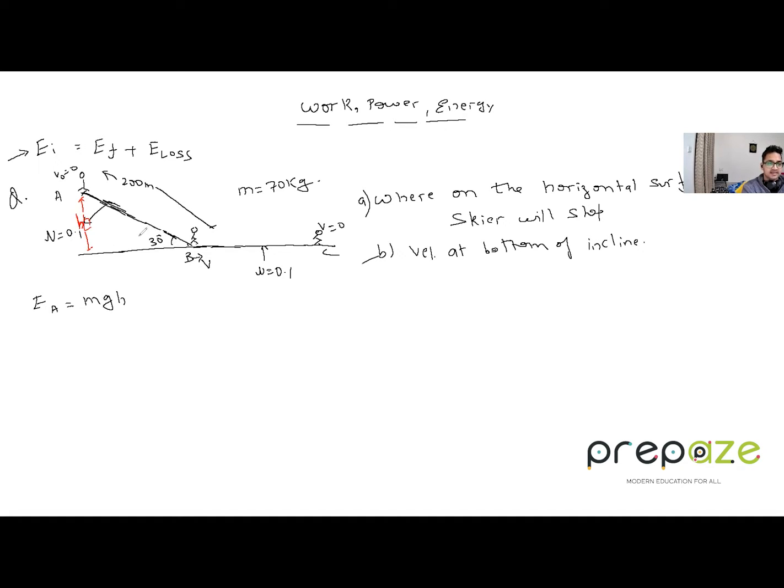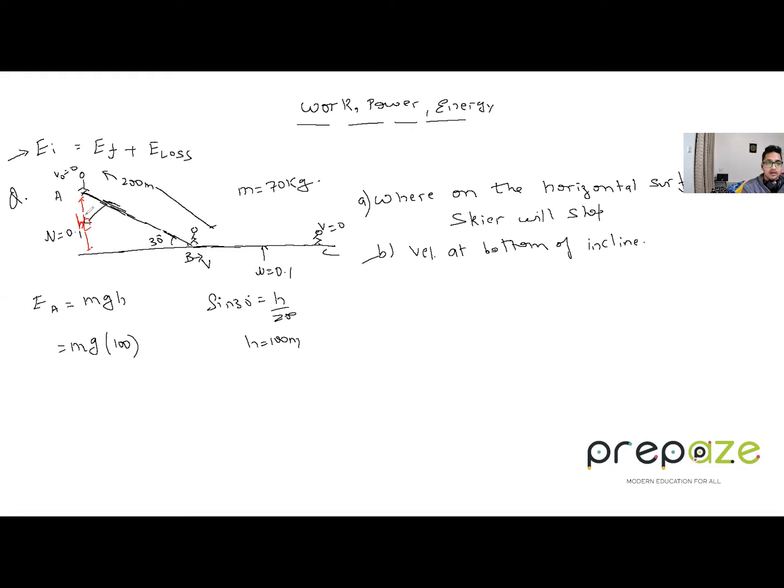Firstly we need to find out the H to get the MGH, right? So what is this H over here? We can get it from the sine theta value. Sine 30 degrees is equal to half, which is equal to H over 200. So H is what? 100 meters. So the initial energy of the skier at A position is MGH. Let me take M only, G I will take G only, and H is basically 100. Clear?